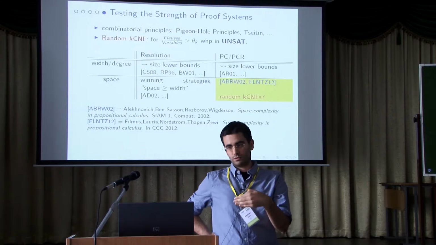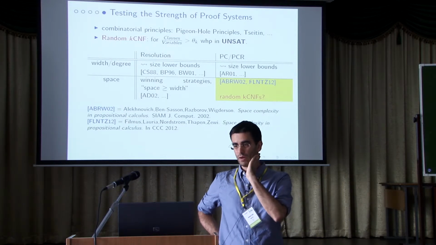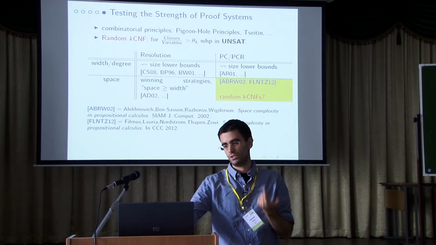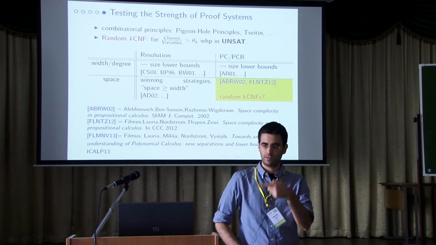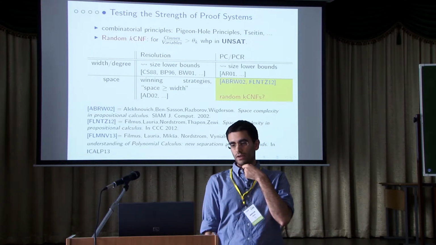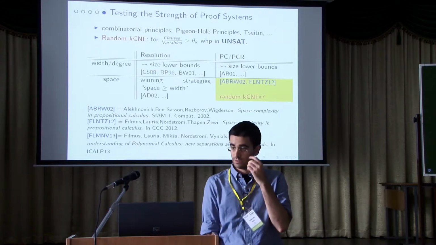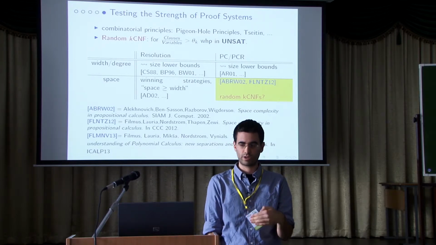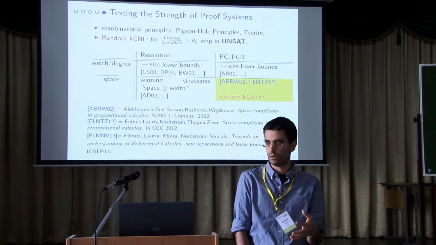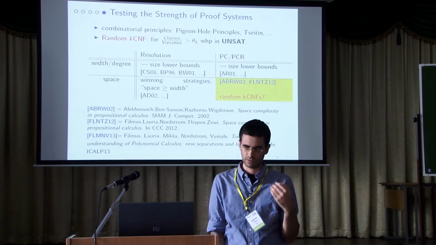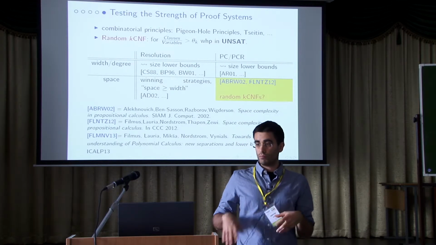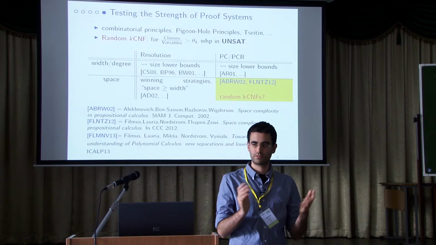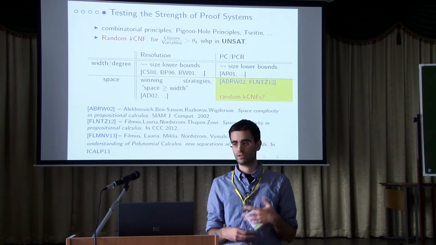And we have a lot of work about the degree, some Razborov works, and so on. About space, we have only these two works that were previous to our work, and using our framework that I'm going to present in the next slide, there are also these other works that are going to be presented in ICALP this year, and use our framework as a black box to provide a space lower bound for Tseitin formulas, among other things. Okay, so one important problem that I want to focus on is random k-CNF. If the ratio of clauses over variables is above some threshold, with high probability they are unsatisfiable.